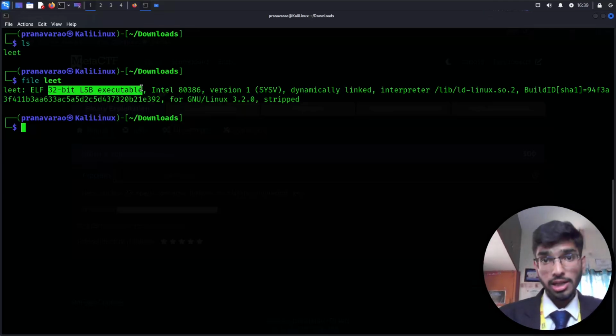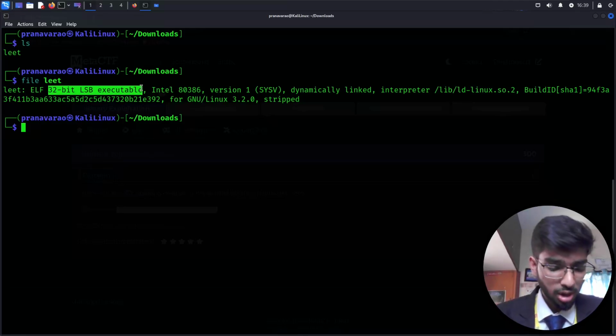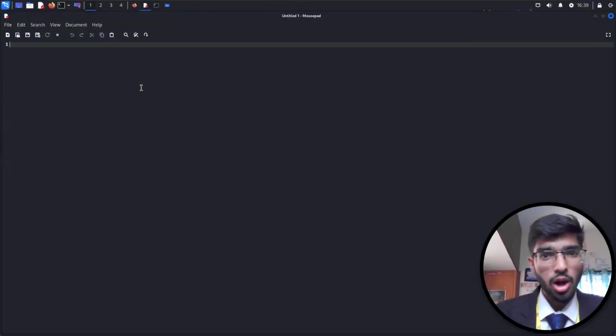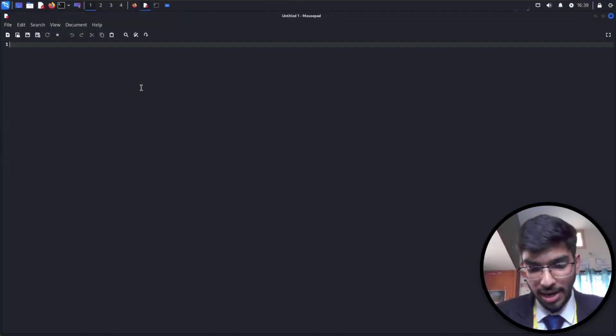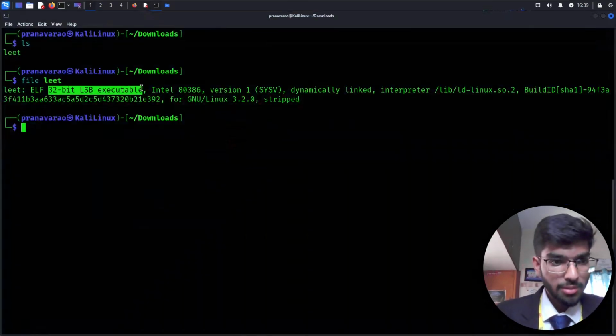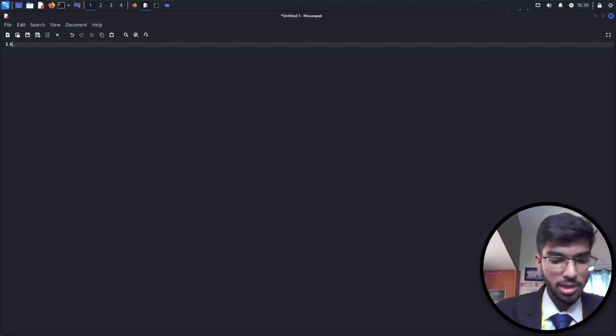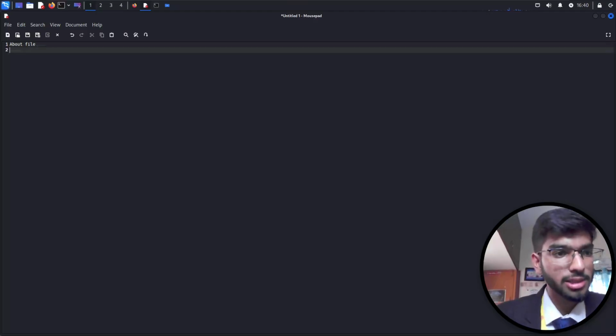Actually, while you're working on binary exploitation, or something that's new, it's always recommended to make some notes along the way as you understand the challenge. So let me copy this about the file. I usually do all my notes using Obsidian, but right now let's do it in this itself. About the file.